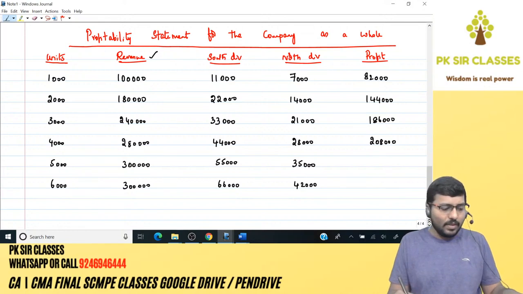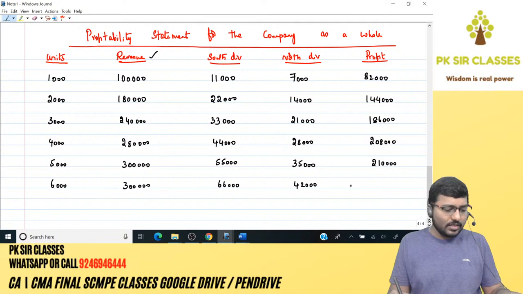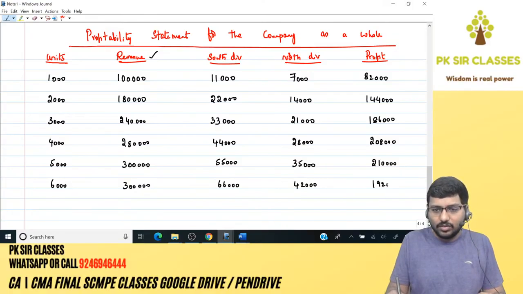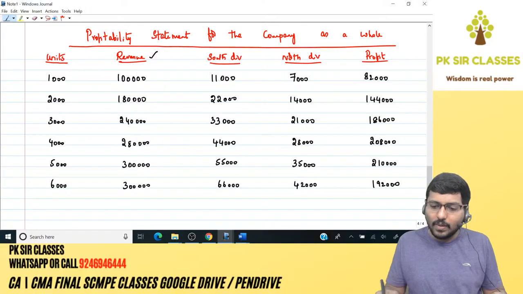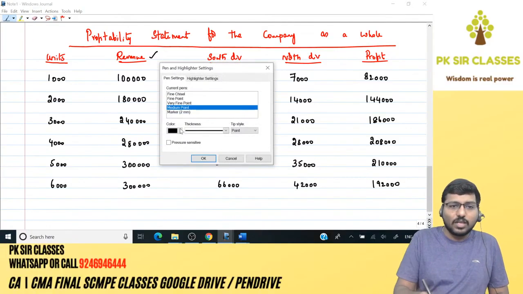Next, 3 lakhs minus 55,000 minus 35,000. 2,10,000. Next, 3 lakhs minus 66,000 minus 42,000. 1,92,000. Okay, right.